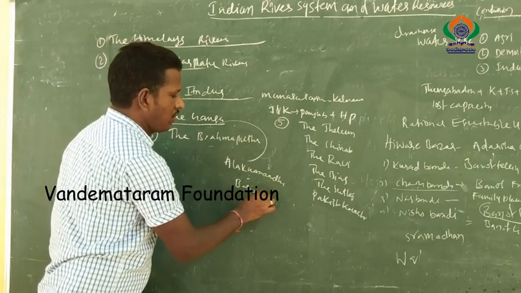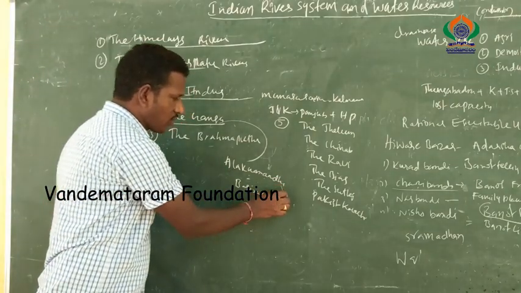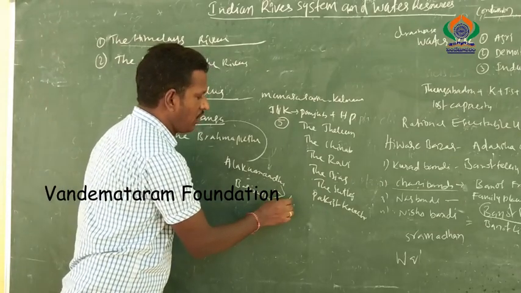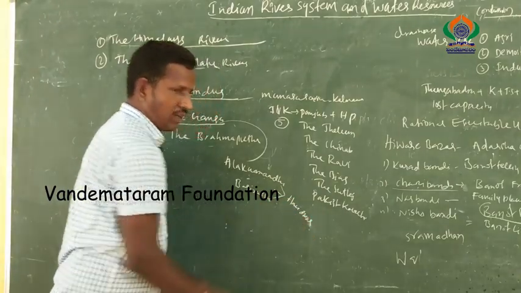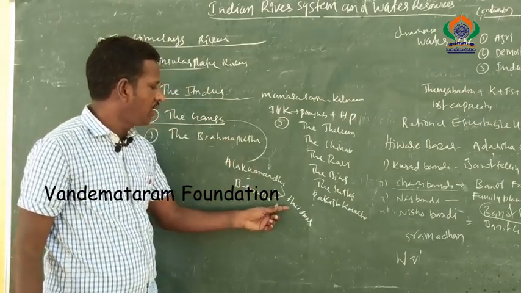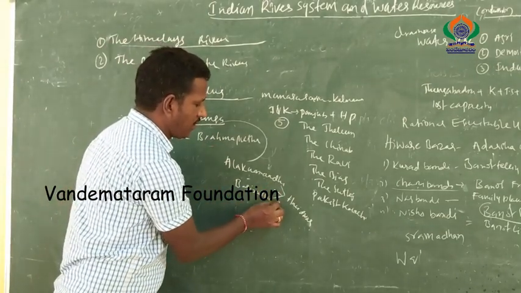They enter the plain area at Haridwar, and the two giant rivers create the major river, the river Ganga.